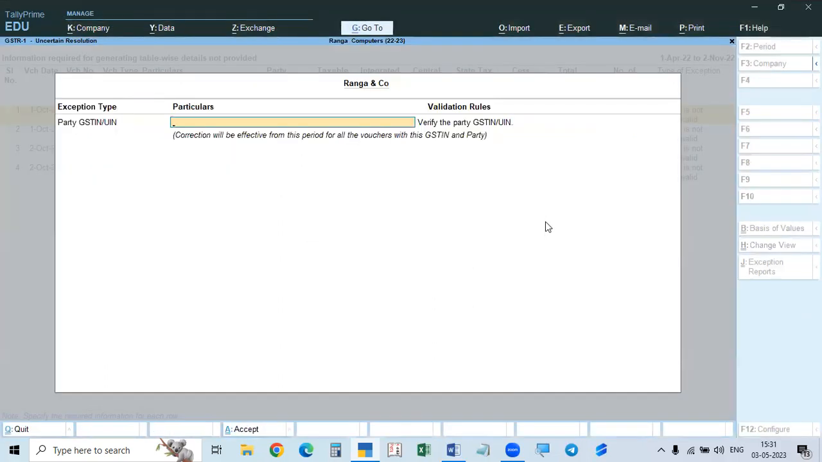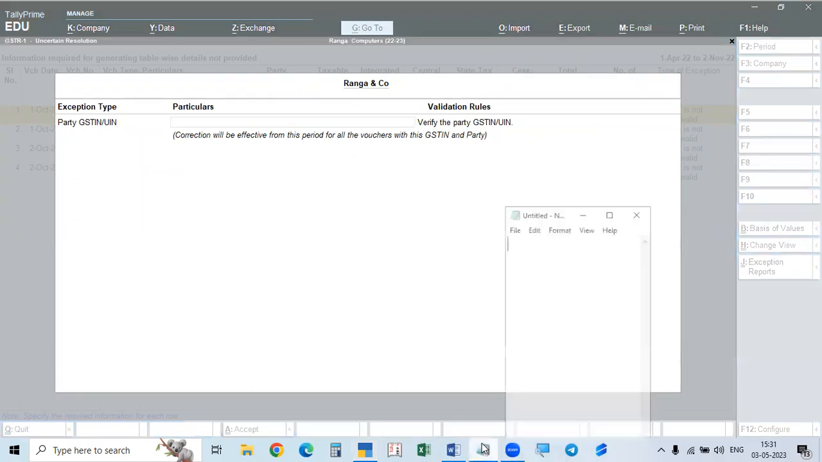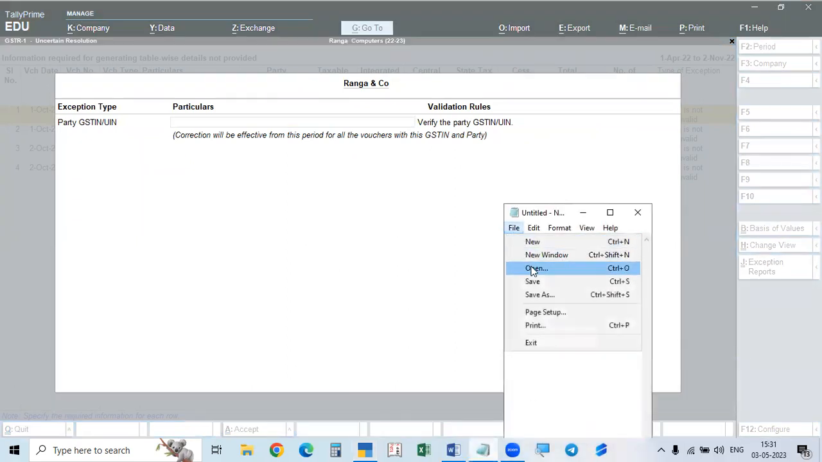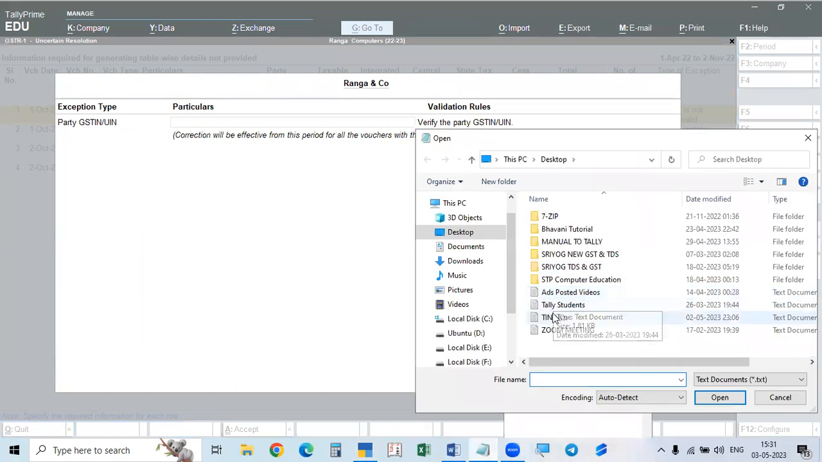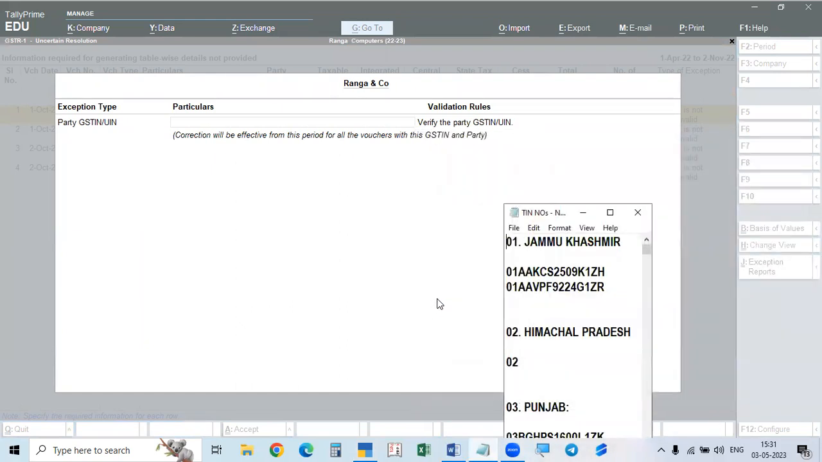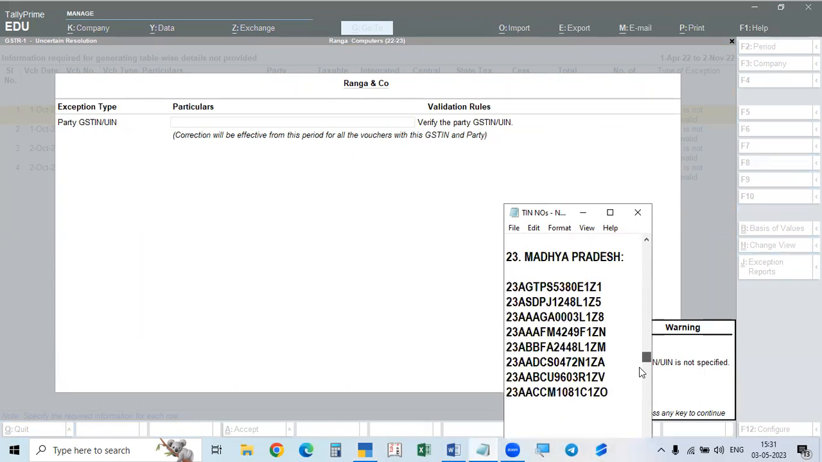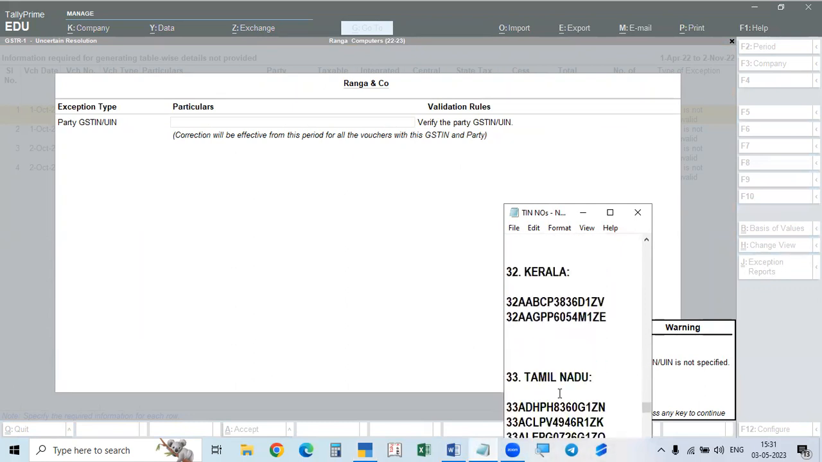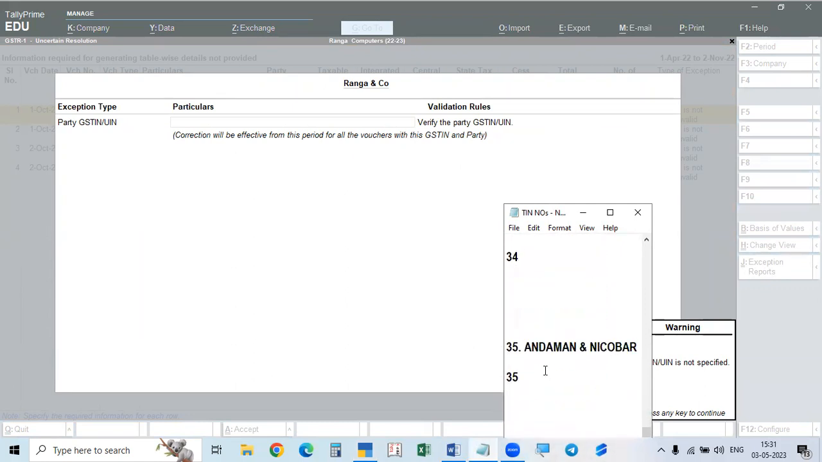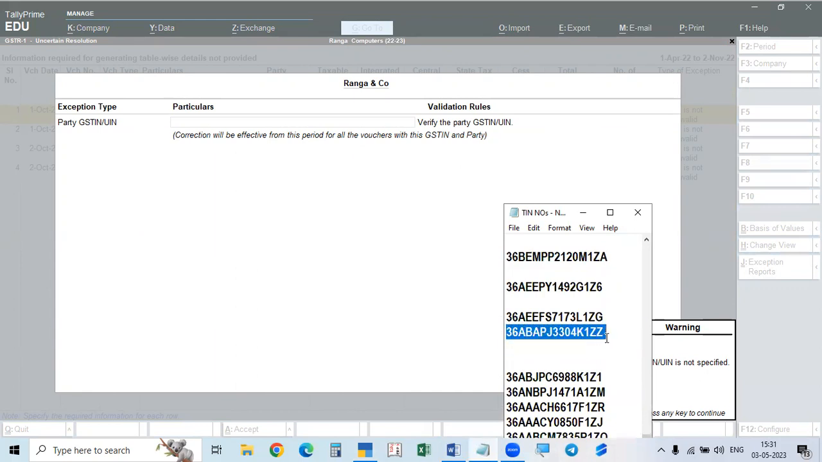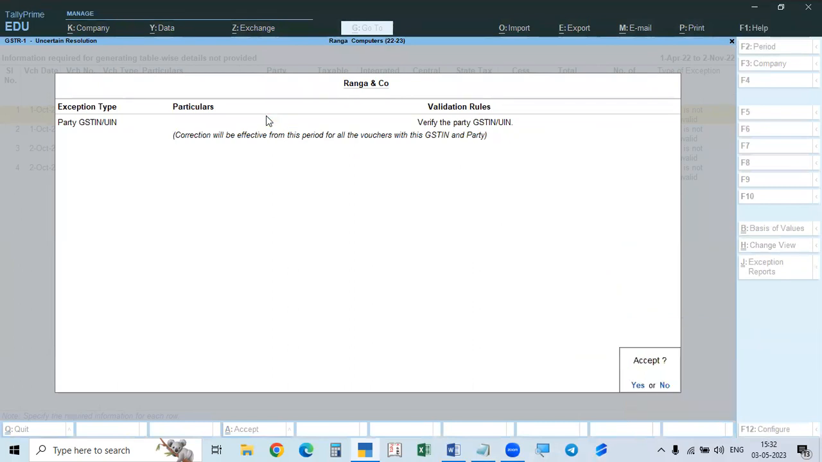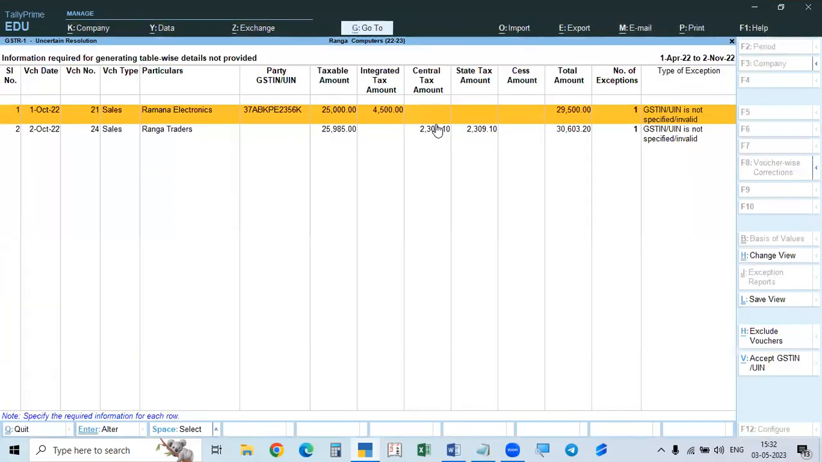So now we'll take up one number. Give the correct number. So 36, Telangana. I think it is Telangana only. So we'll select the number and give this. This is correct. Sorry, so that is gone.